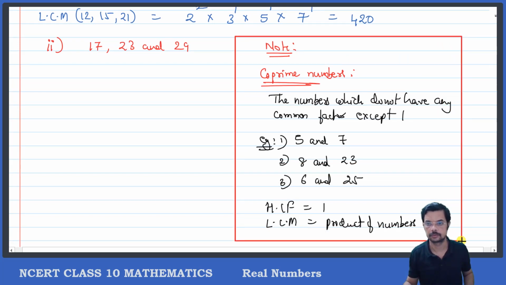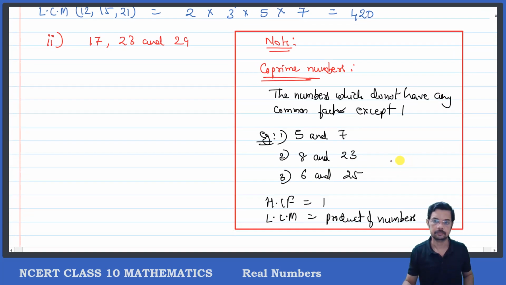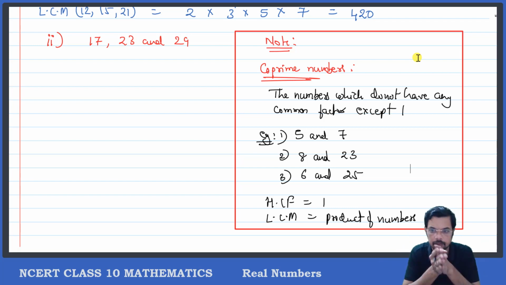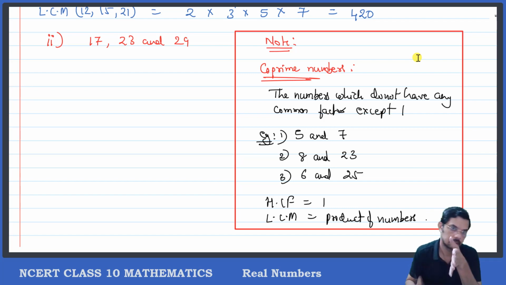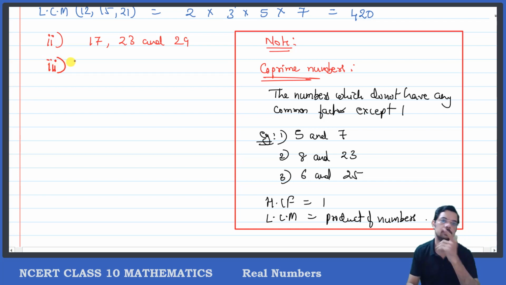Note this. Very important. What are co-prime numbers? The numbers which do not have any factors in common except one. Only one. One is a factor of every number, so we don't consider it also. Okay, that is how we do. So I hope that you are clear with what we have done in this class. So I'll give you one more problem. The third question also. You have to do it on your own and send me the image as soon as possible.